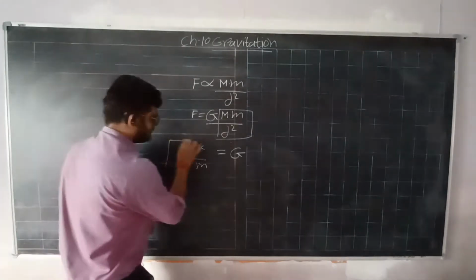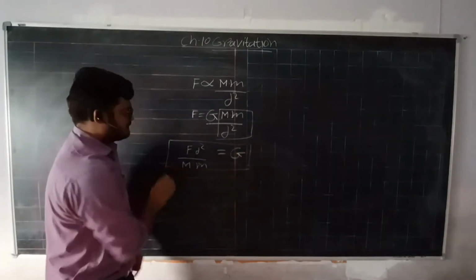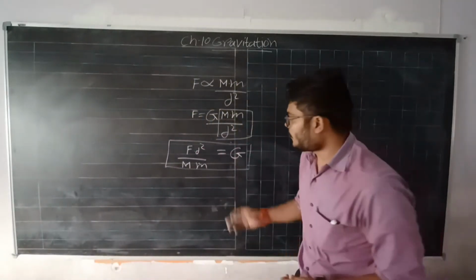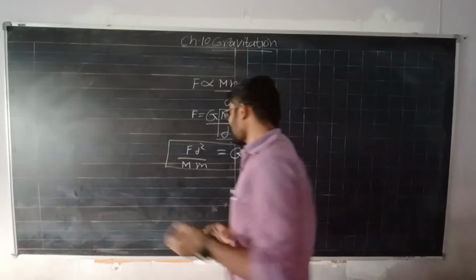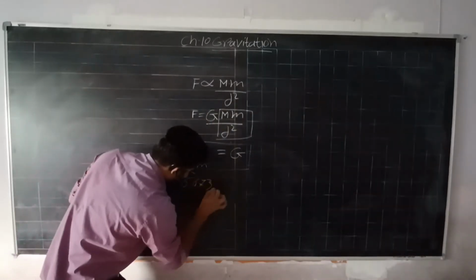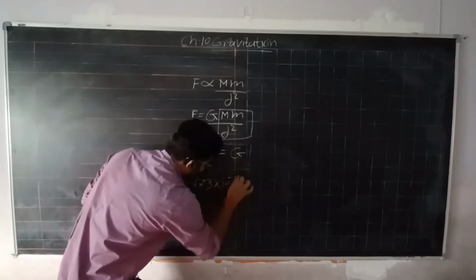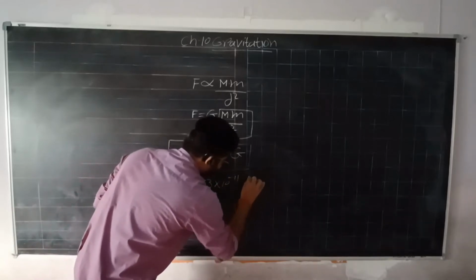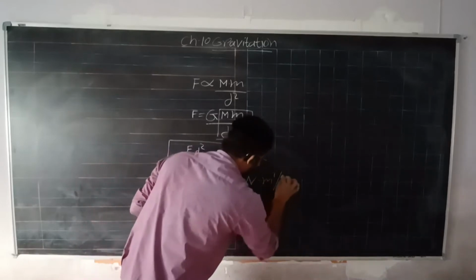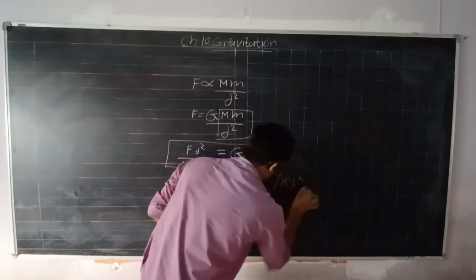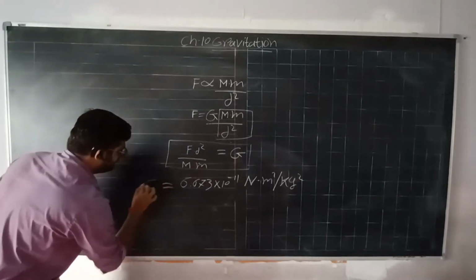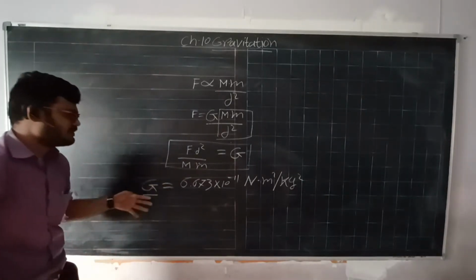So by this equation he found out the value of G, which was 6.673 into 10 raised to minus 11 Newton into meter square per kg square, right.